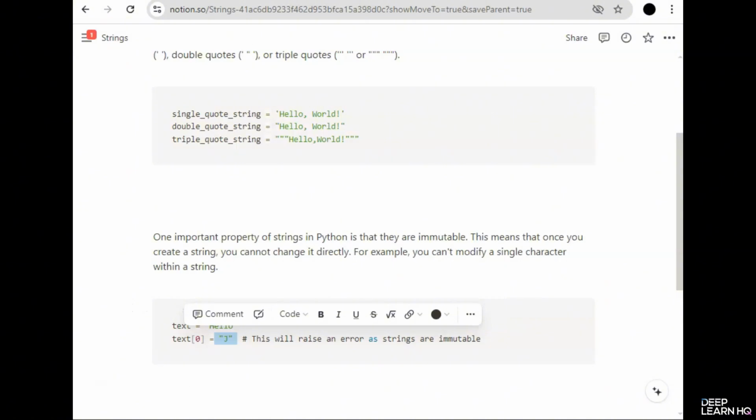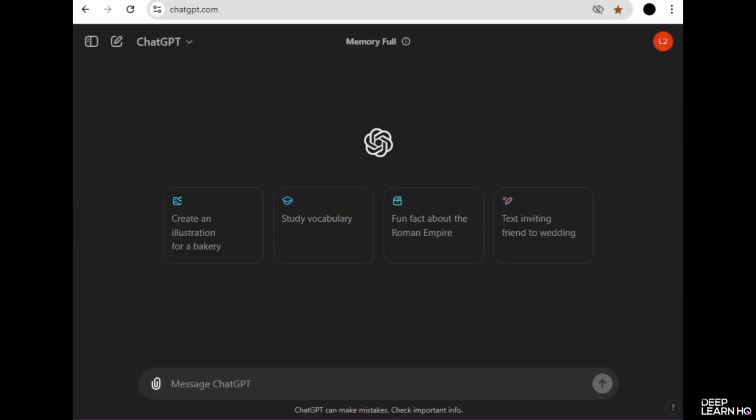Let's move on to a practical demonstration. We'll use ChatGPT to guide us through creating and working with strings in Python. Go to ChatGPT and type a prompt that says, How do I create a string in Python?